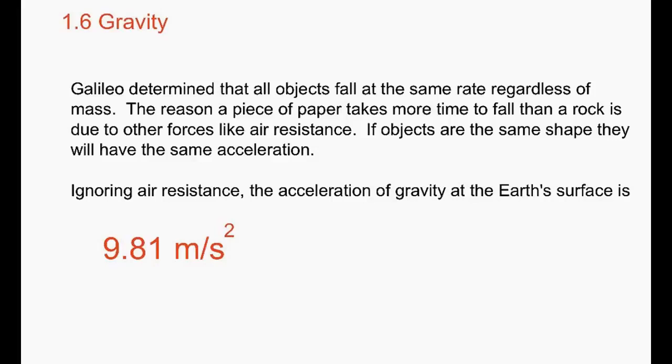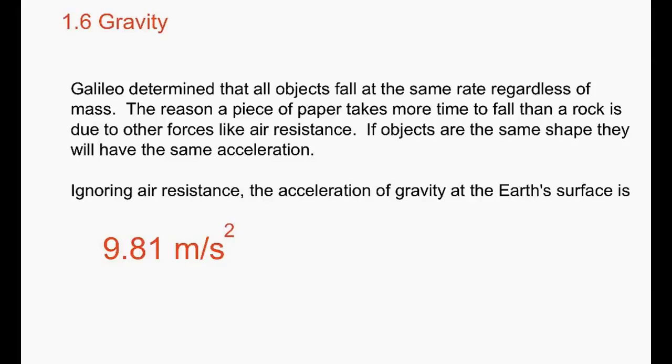Because when you did it, the brick would fall and the feather would sort of float down slowly. But Galileo figured out that it was due to air resistance that was causing that. So if we made everything the same shape and size, they would fall the same. He had a famous experiment where he dropped a lead cannonball and a wood cannonball the same size, so a big lead ball versus a light wood ball. He dropped them from the Leaning Tower of Pisa in Italy, and they did hit the ground at the exact same time. In class, when I showed you this, we used a piece of paper and a pen, and then I crumpled up the paper, and they both fell at the same time.